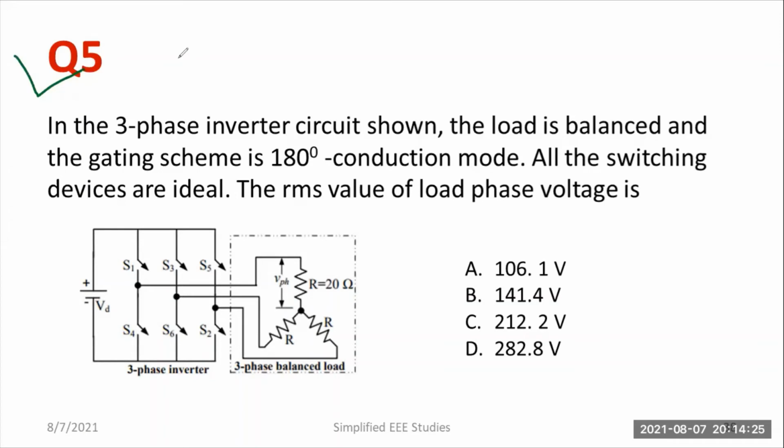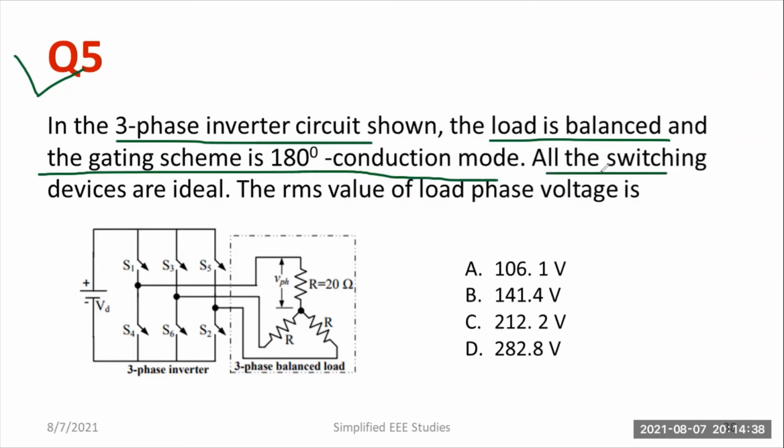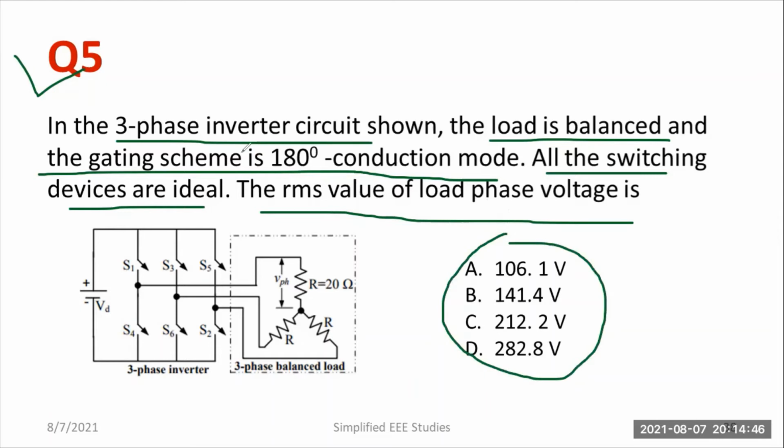Question number 5. In the 3-phase inverter circuit shown, the load is balanced and the gating scheme is 180-degree conduction mode. There are different conduction modes like 120-degree conduction mode and 180-degree conduction mode. Please do refer to that portion. All the switching devices are ideal. Okay. The RMS value of load phase voltage is which among the right answers? There are 4 options which could be the correct answer.